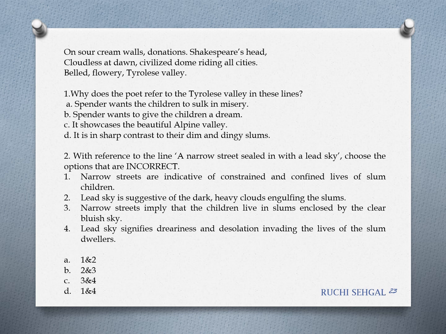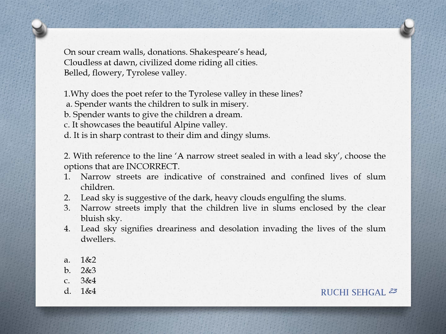Moving on to reference to context question from your poems. This particular stanza is from "An Elementary School Classroom in a Slum". So the question here is, why does the poet refer to Tyrolese valley in these lines? It's a simple answer. There is no doubt that option D is the correct one. It is in sharp contrast to their dim and dingy slums.